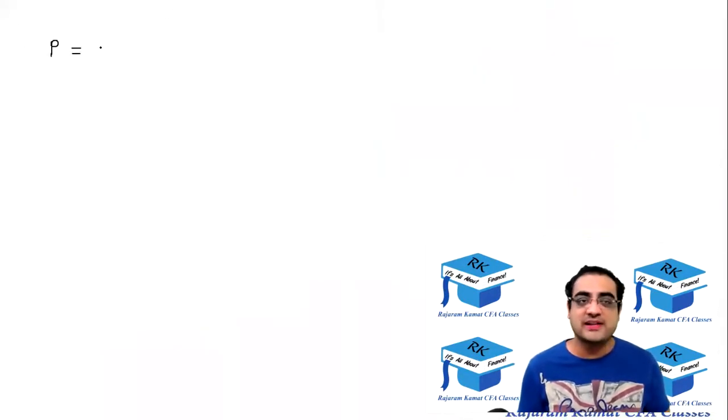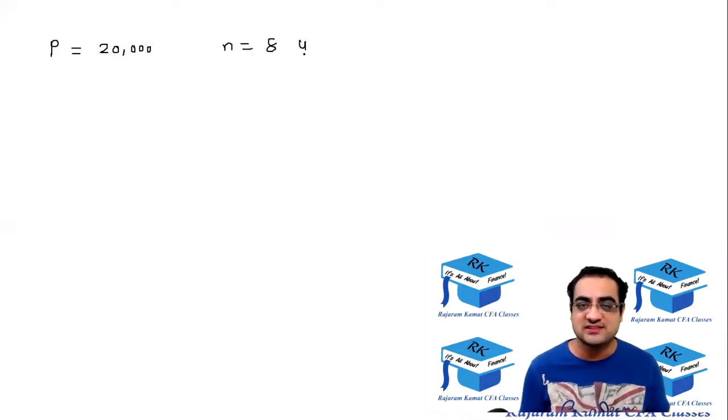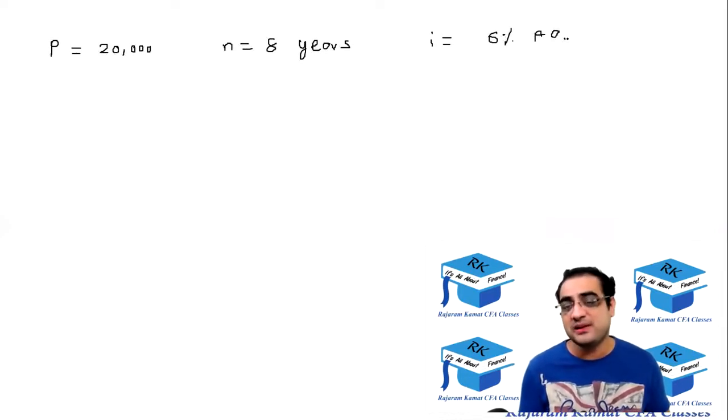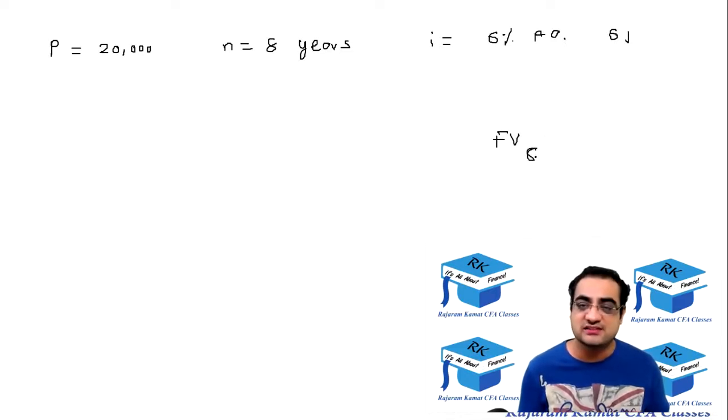I have a principal of 20,000, which I'm going to invest for a period of 8 years, and the bank is offering an interest rate of 6% per annum, simple interest rate. How much would be my final value at the end of 8 years? Okay. How will you do it?